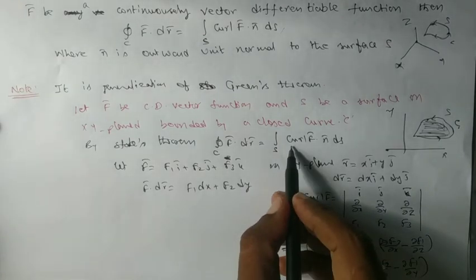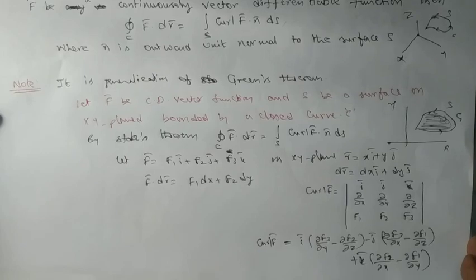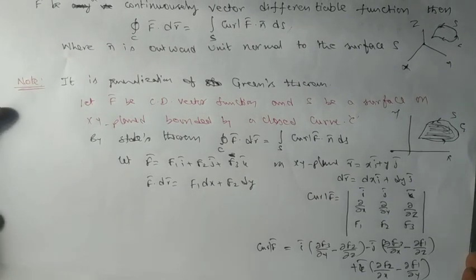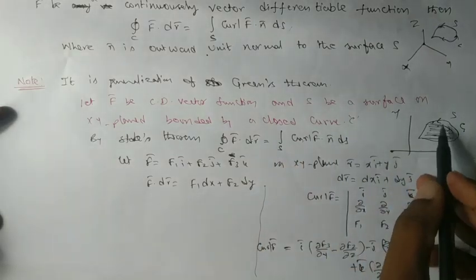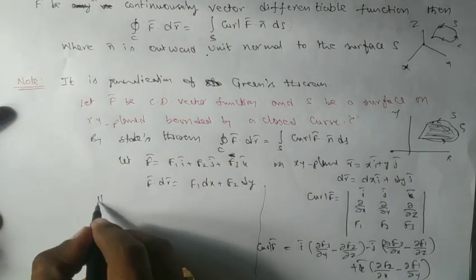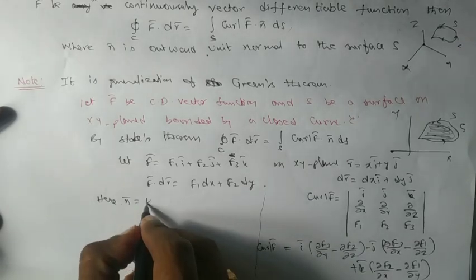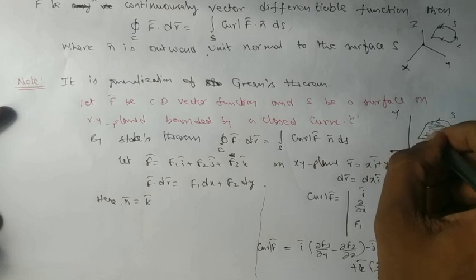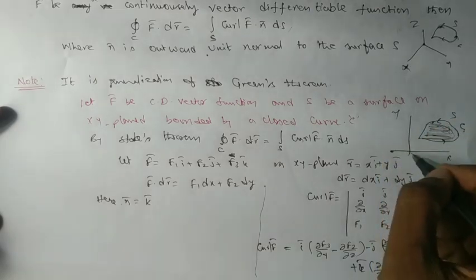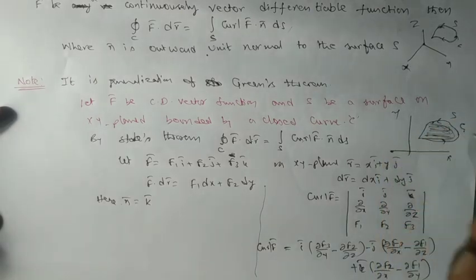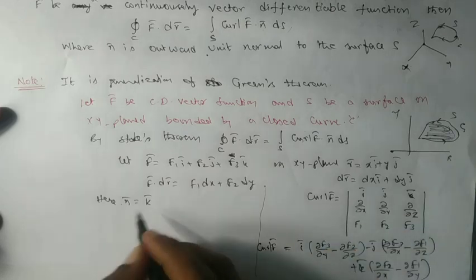Now the left hand side is the integral of curl f bar dot n bar ds, which you have to calculate. So I want to calculate n bar also. What is n bar? It is the outward unit normal to the surface S. Since it is on the xy plane, n bar is perpendicular to the surface. It will be along the z axis, and along that axis the unit vector is k bar.